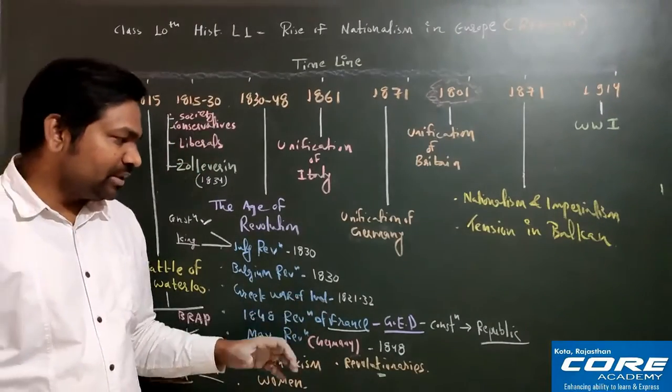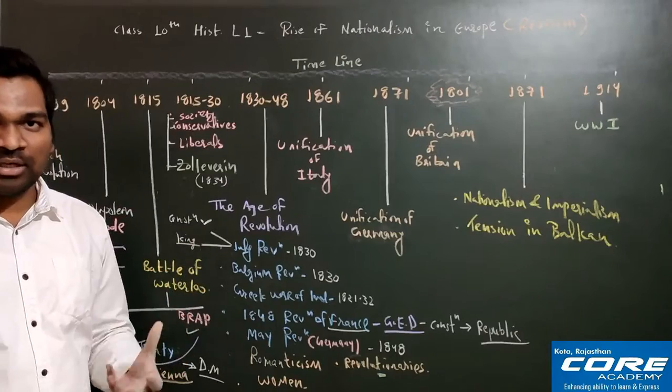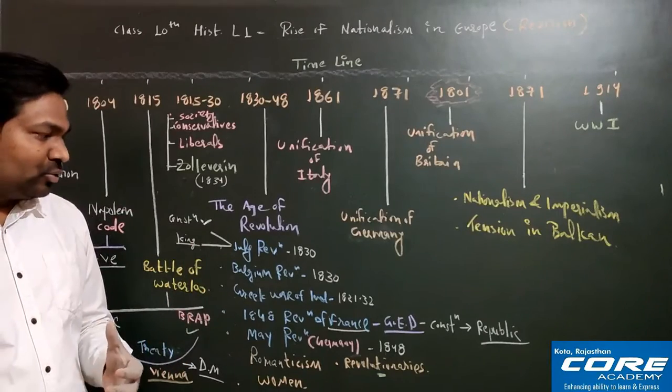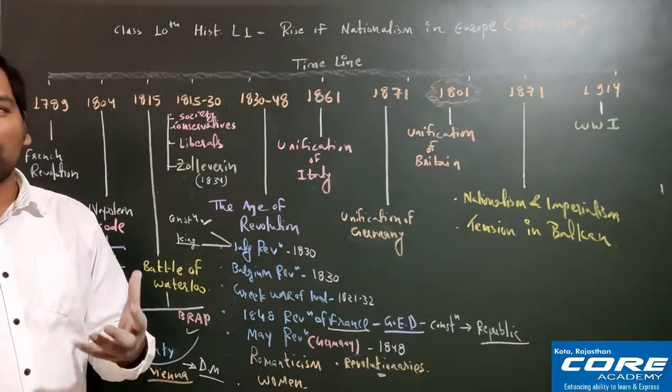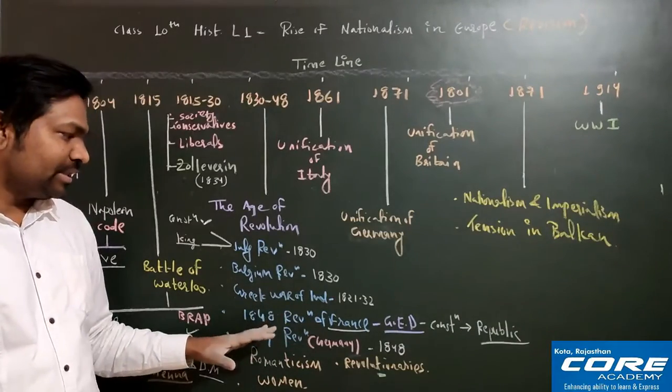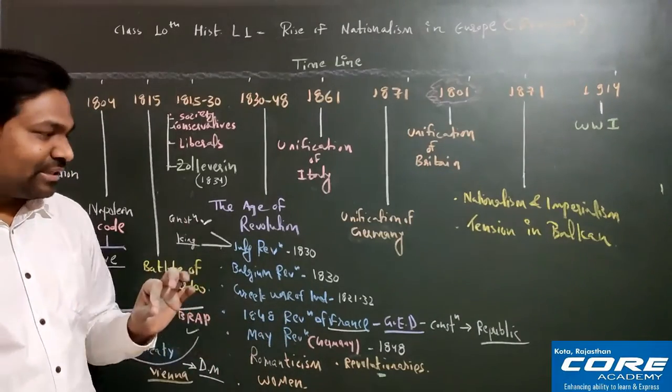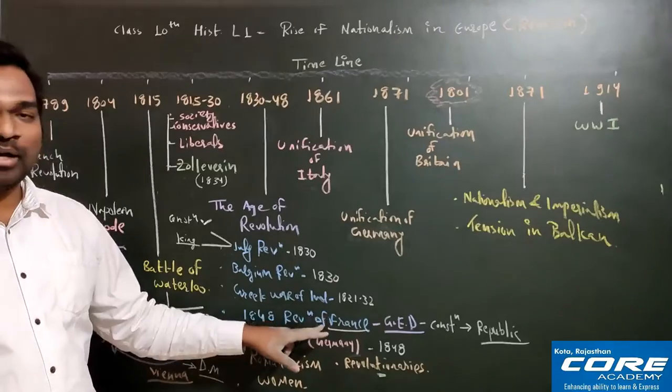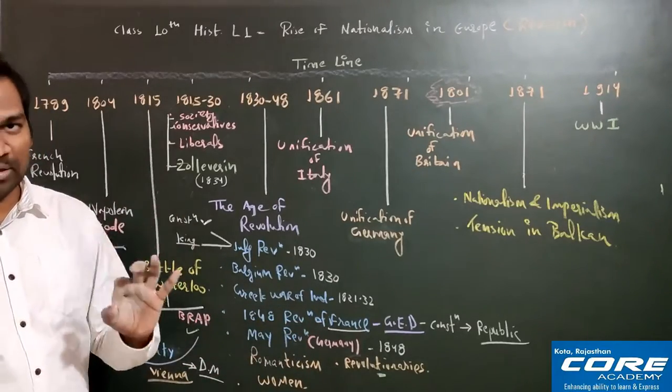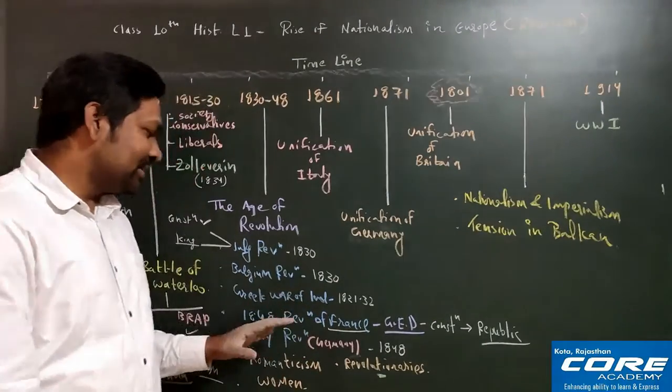Since unity was missing, it was very easy for King Friedrich Wilhelm IV to suppress the entire movement, and with the help of the army, he very easily suppressed it. So the result of the 1848 Frankfurt Parliament was unsuccessful, right? So I hope this is clear to everyone.